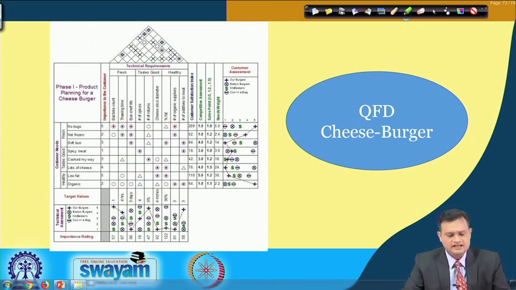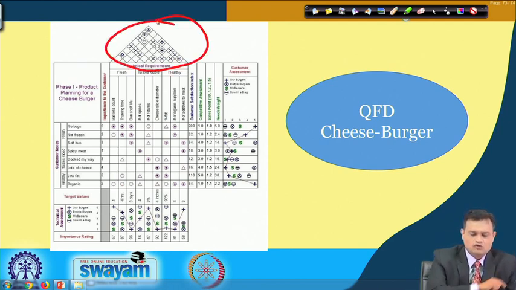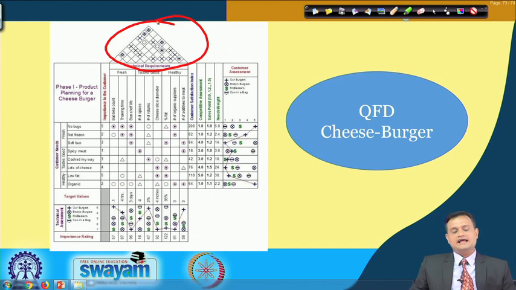Now, if we look further, I have put here the roof of my HOQ, and as I mentioned, I have selected some symbols to depict strong, weak and moderate relationships among the technical specifications, typically hows. That will help me see, when I am making a design or producing a final product, how the different things will interact with each other.